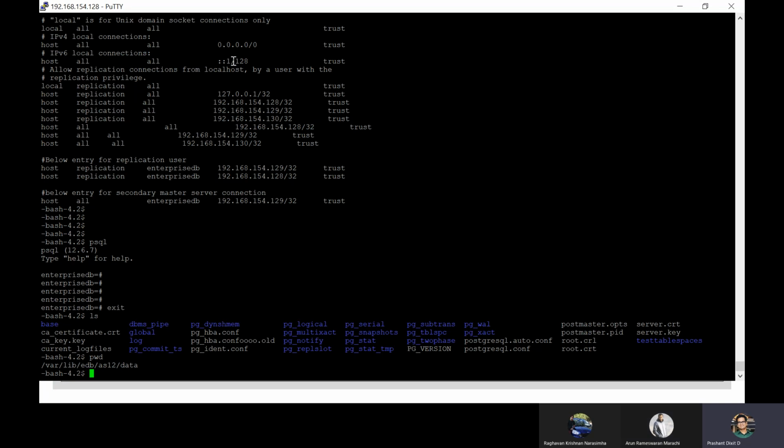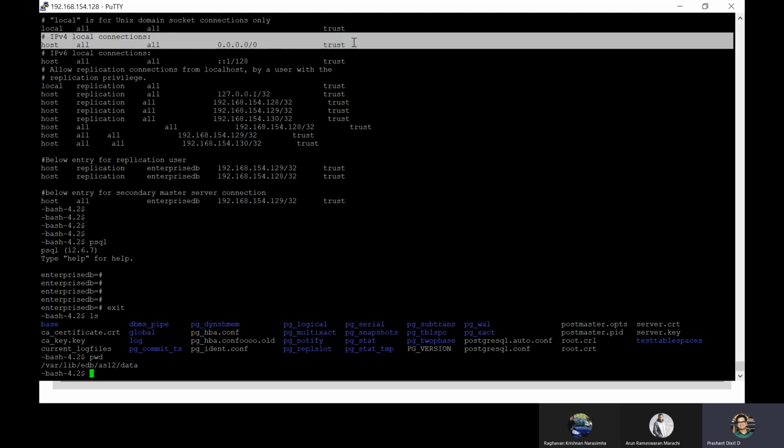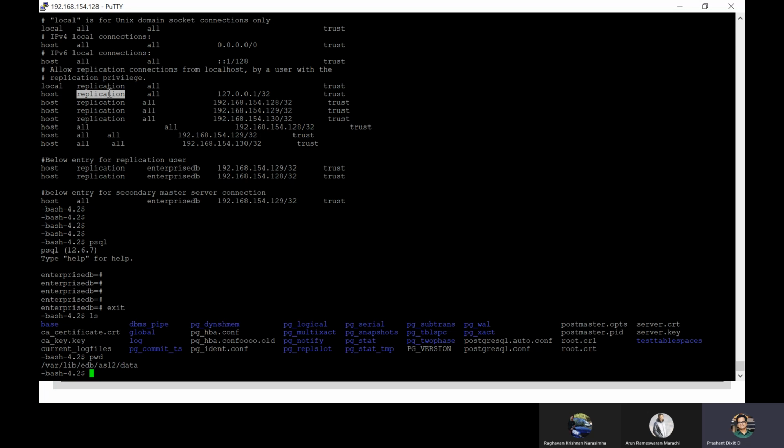And if you check, especially this IPv4 local connections entry, this is for local connections, right? What I was pointing at is for replication, for the rest of the hosts. Here, if you check, I mentioned 0.0.0.0, so everyone, anyone, you can count it as an asterisk or star sign. Everything that comes in as a listen connection can reach this host. Because we have set it as trust, there is no need for even a handshake. No authentication is needed or advised.